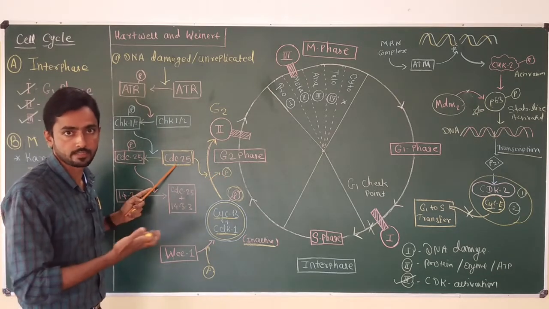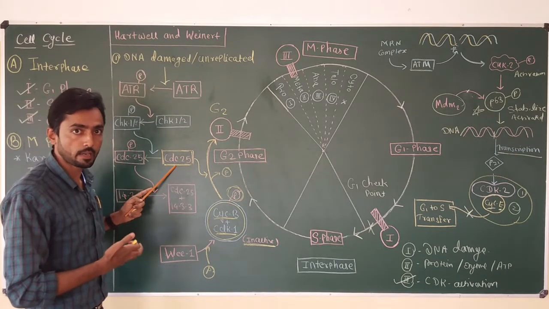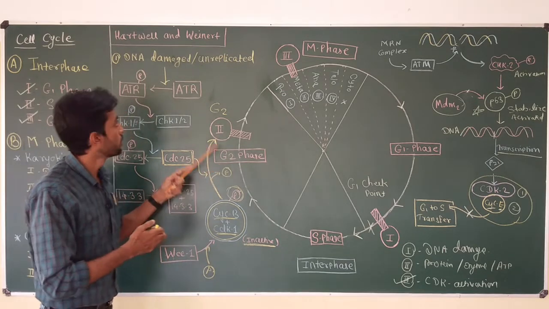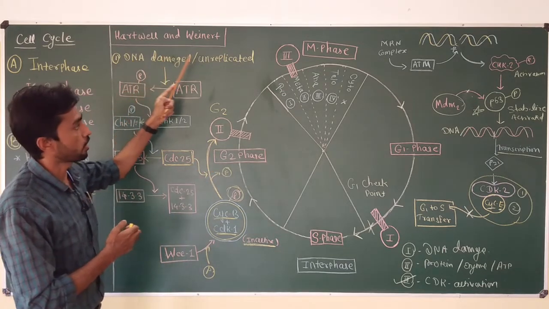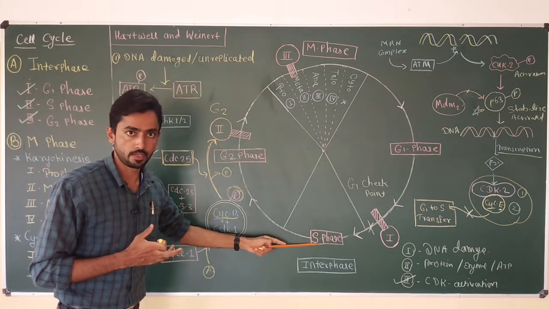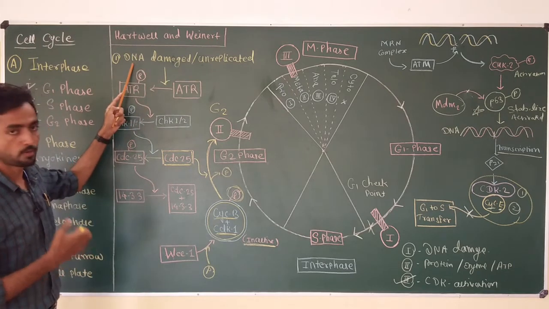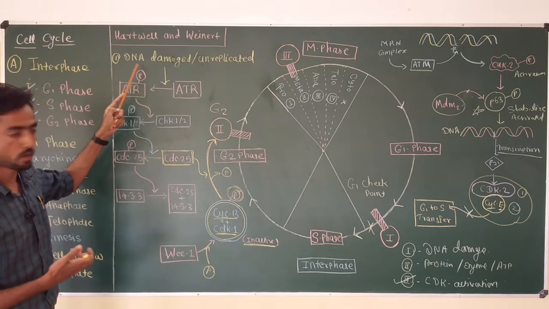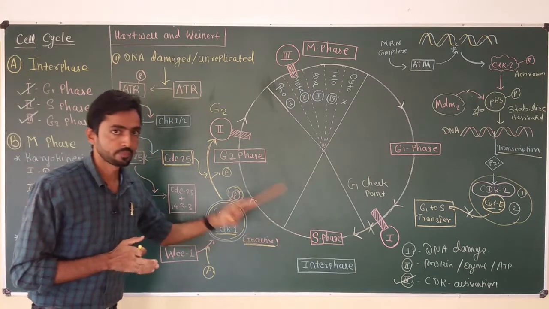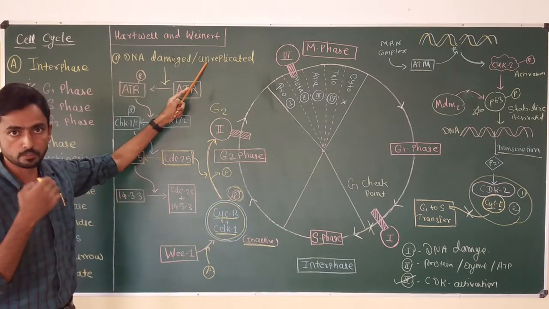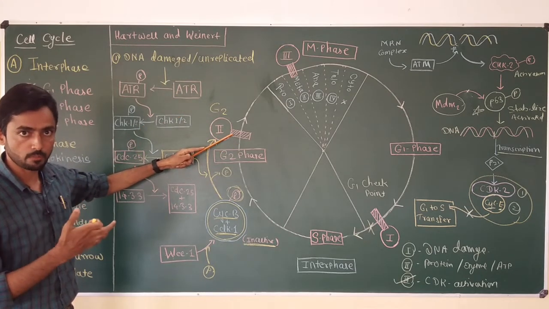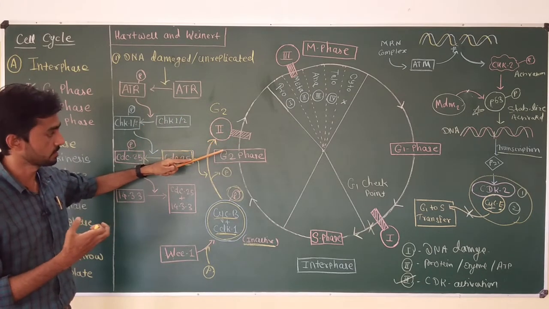So the inactive complex is converted into the active complex by CDC25 by removing phosphate. This is a phosphatase enzyme. Now what happens if in the G2 phase the cell has damaged DNA or unreplicated DNA due to a faulty S phase? That means the cell has damaged DNA due to mutation, or the replication process did not occur properly during the S phase. If either condition is present, the G2 checkpoint is going to halt or arrest the movement of the cell.